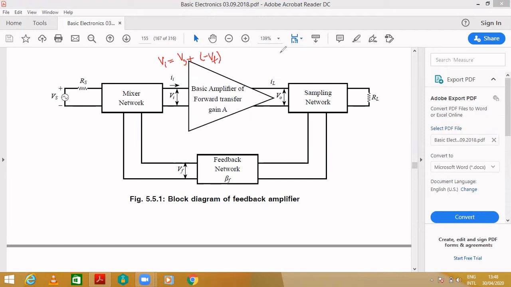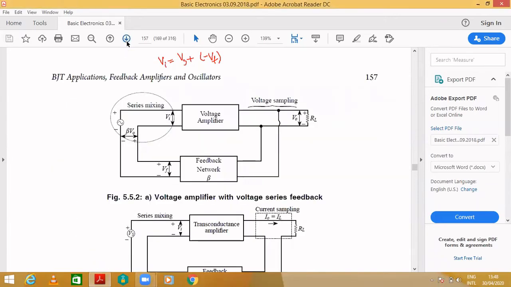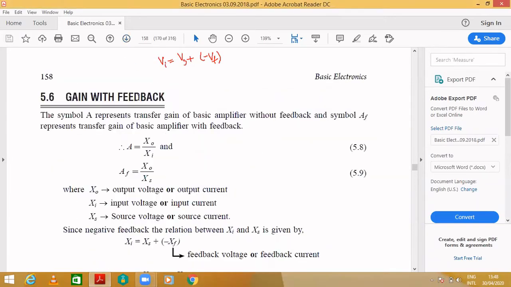This is what is written in the derivation. I may be using voltage or current, so that's why Xi equals Xs plus or minus Xf. That's what I have written over here.